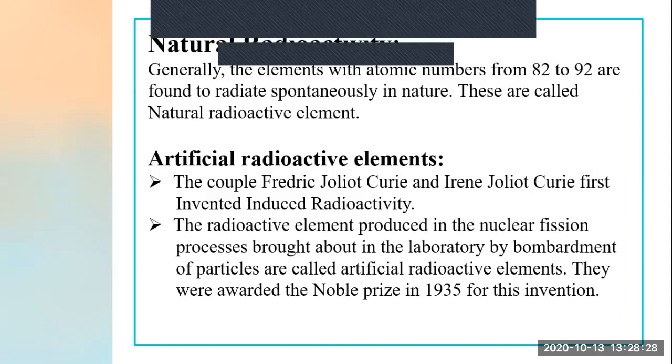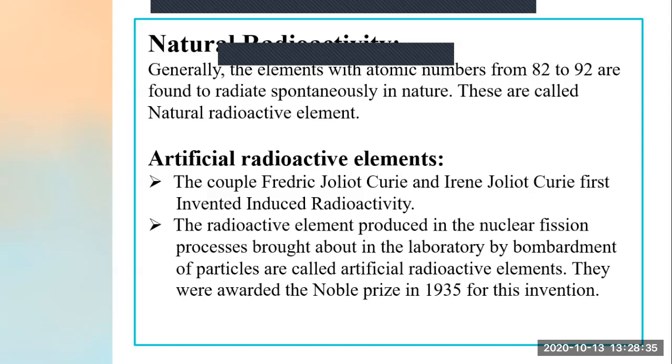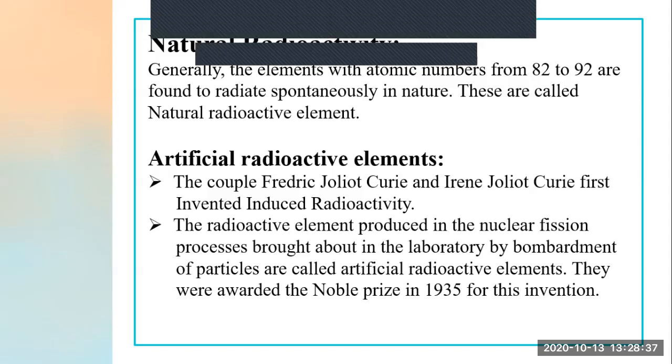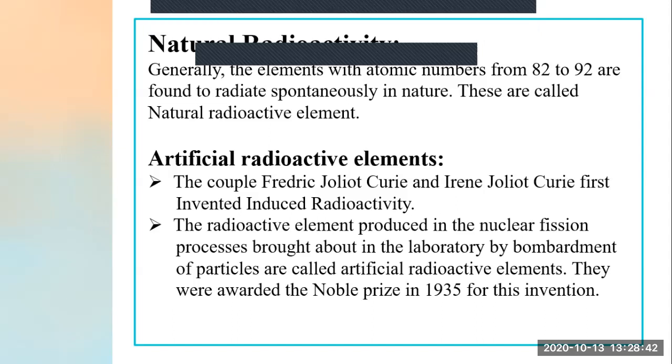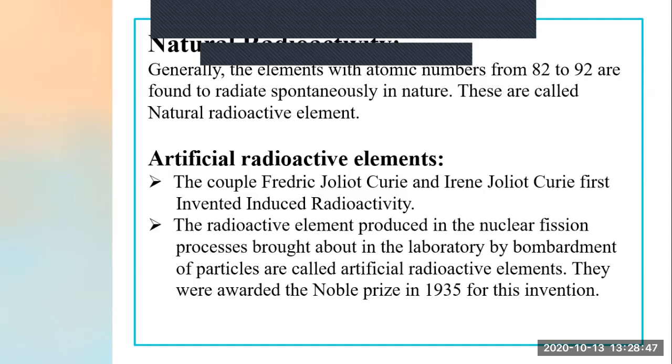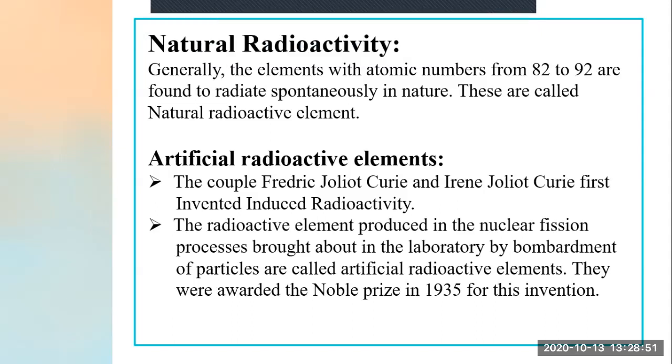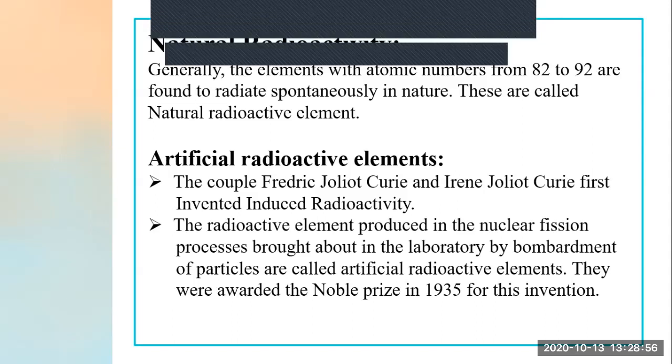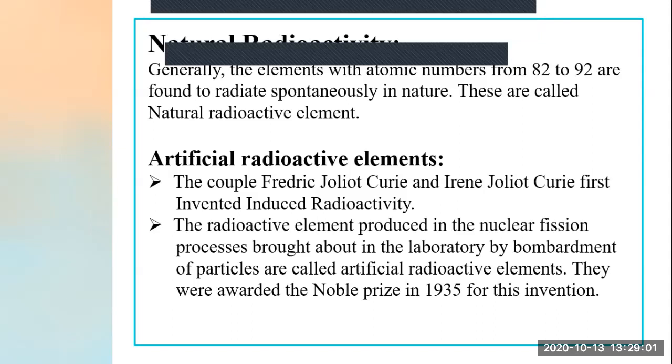When they get split up by this bombardment of neutron particles, a tremendous amount of energy is released. So in nuclear fission, when particles are bombarded on the nucleus of a radioactive element and it splits up, a high amount of energy is released. That process is known as nuclear fission. And as we are bombarding neutron particles, all this process is done artificially. It is not a naturally happening process.